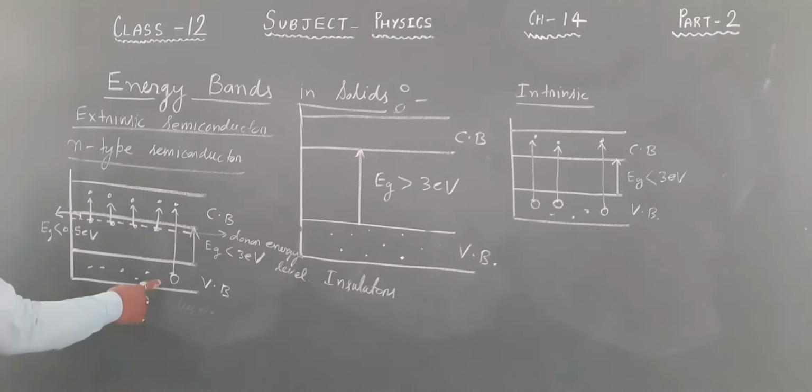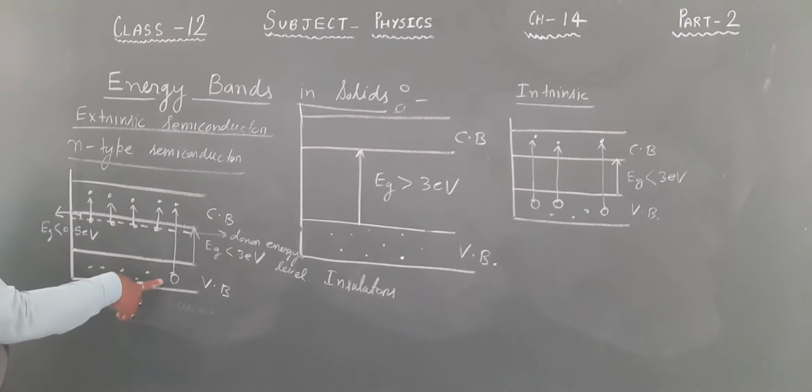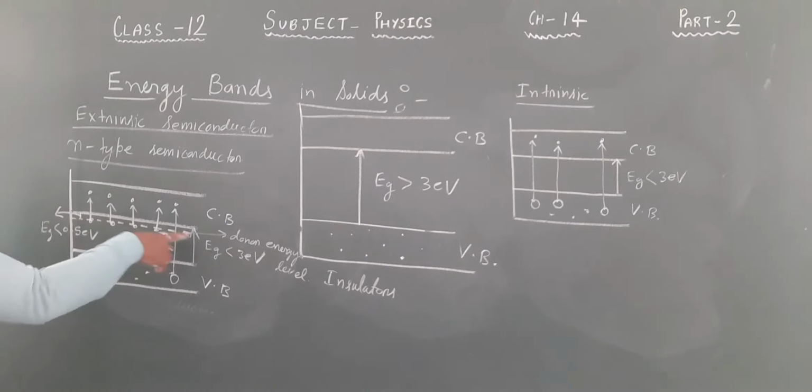Okay, so this is your valence band. Whenever an electron goes from valence band to the conduction band, it will leave a hole. But from the donor level, the electrons that are going will not leave a hole behind, because they were extra. They were not there in the covalent bond.